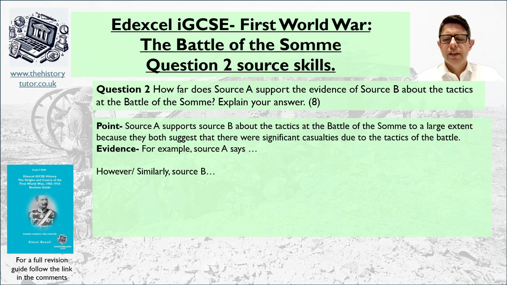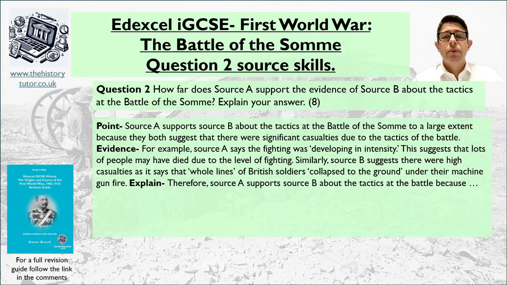So let's give some evidence now, shall we? So try and use both sources as I've set out here on the screen. For example, source A says this. Similarly, or maybe however, but it's most likely going to be a similarly. Similarly, source B says this. So pause me now and add some evidence from the sources. Think back to our plan we made for this.